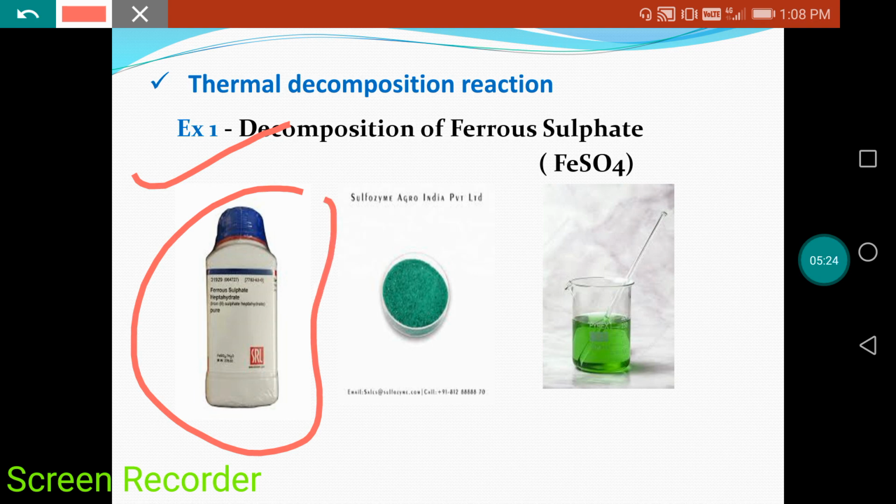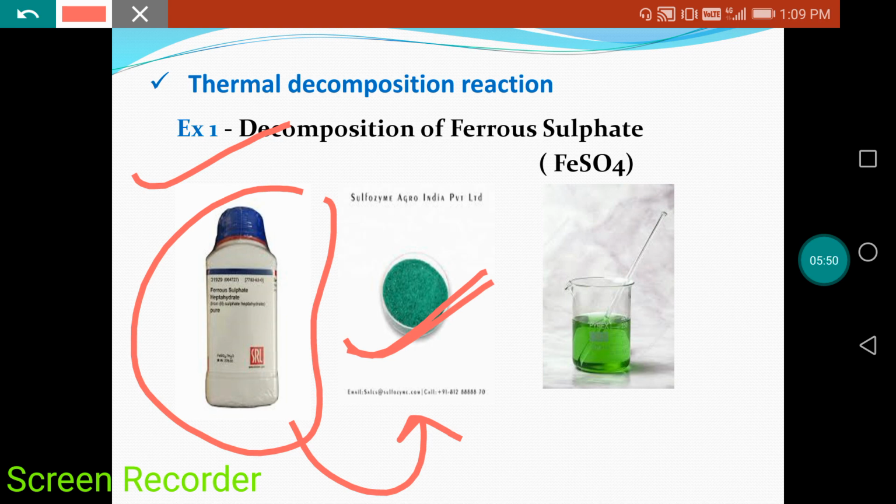When you open this bottle, you will get crystals of this type. These are the crystals of ferrous sulfate. We can also say ferrous sulfate is a type of salt, like sodium chloride, which is also known as table salt. Similarly, these types of crystals are also known as salt.